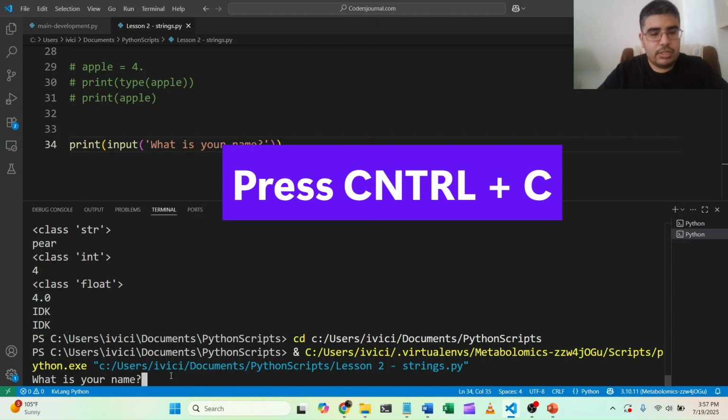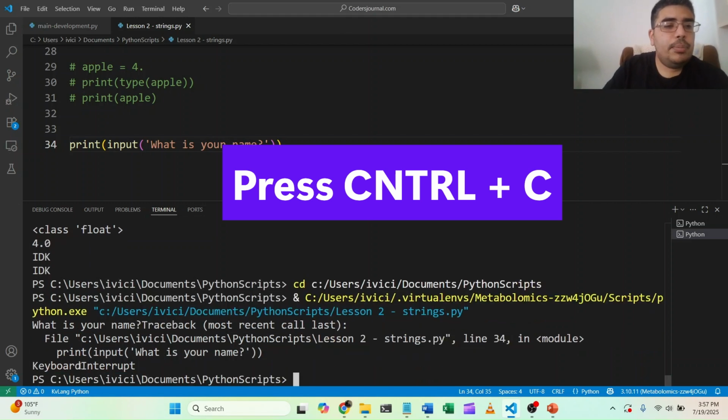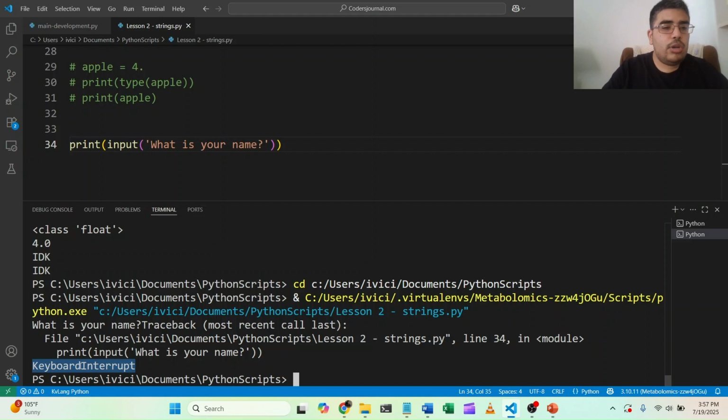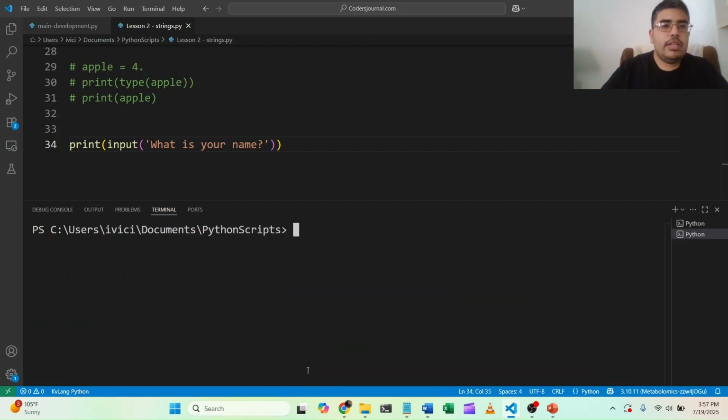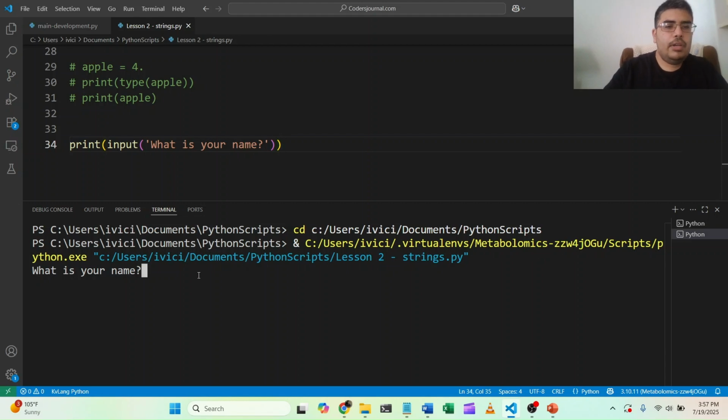You're going to press Control C. When you press Control C, that's called a keyboard interrupt. And using the keyboard interrupt, you can interrupt the code in the middle. So if the code is running too long or you want to change what you told it to do, press Control C to interrupt any Python code. It doesn't matter what it is, it'll interrupt it. It'll stop it. Now that I've interrupted it, let's clear the terminal. Now, starting from scratch, we're going to start from a clean terminal. What is your name? All right, I'm going to put in NeuroDude64.